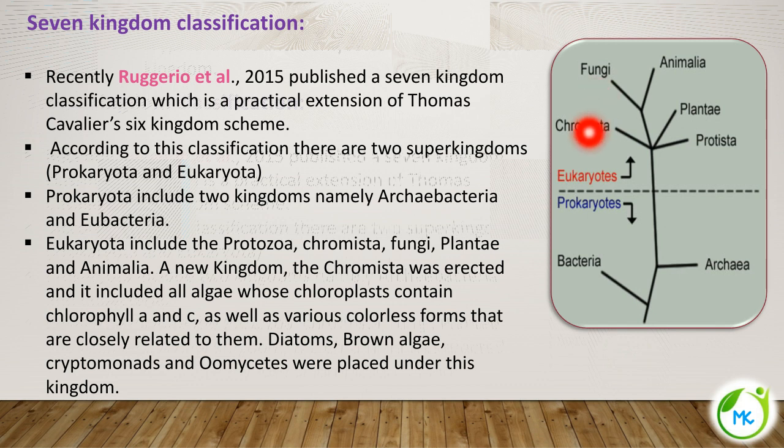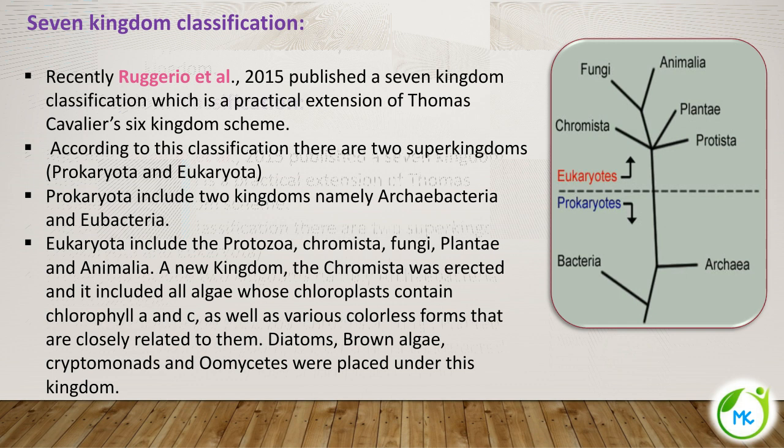This chromista. This is the new kingdom under the 7 kingdom classification. Chromista was erected. Okay, a new kingdom was formed and included all algae whose chloroplasts contain chlorophyll A and C as well as various colorless forms that are closely related to them.